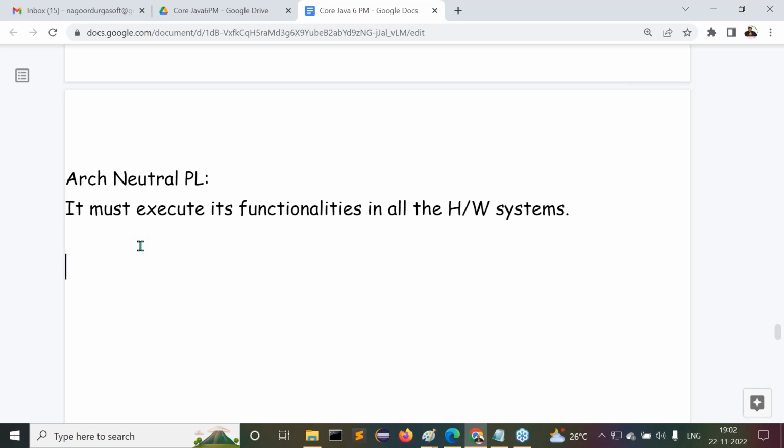Architectural neutral. What is the meaning of architectural neutral here? It should execute its functionalities in all the hardware systems. That's the meaning of architectural neutral. Yes, are all of you following these points now?